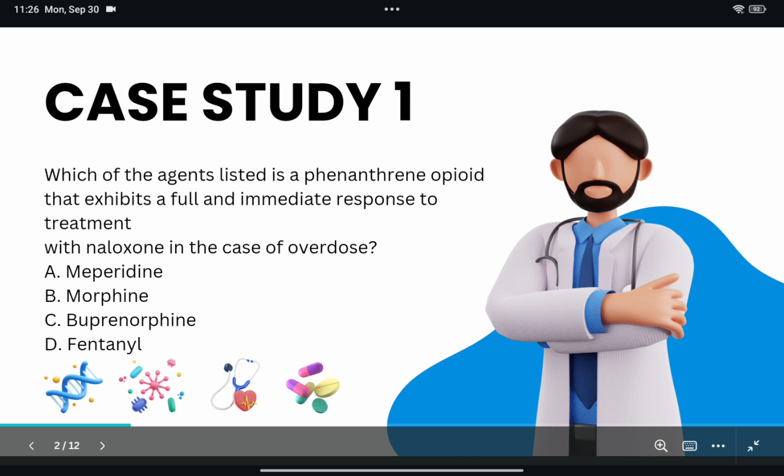Naloxone antagonizes the opioid by replacing it from the receptor, but there are cases in which naloxone is not effective. Meperidine is a phenylpiperidine, not phenanthrene, and the active metabolite normeperidine is not reversible by naloxone either. The effects of buprenorphine and nalbuphine are only partially reversible by naloxone. In most cases of buprenorphine overdose, the dose of naloxone needs to be high and continuous due to higher binding affinity to the mu receptors. So naloxone is effective for fentanyl overdoses. However, fentanyl is a phenylpiperidine, not a phenanthrene. So here the correct option is morphine.